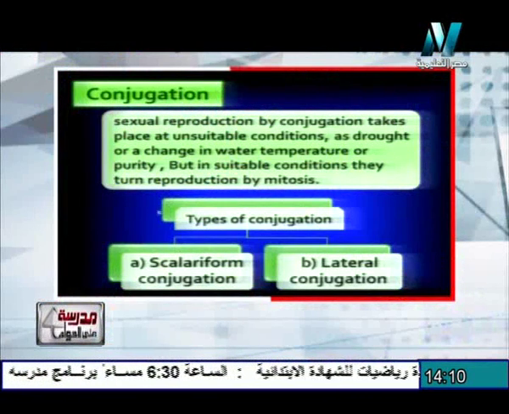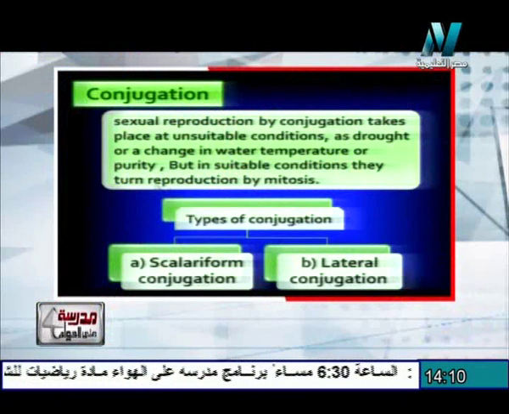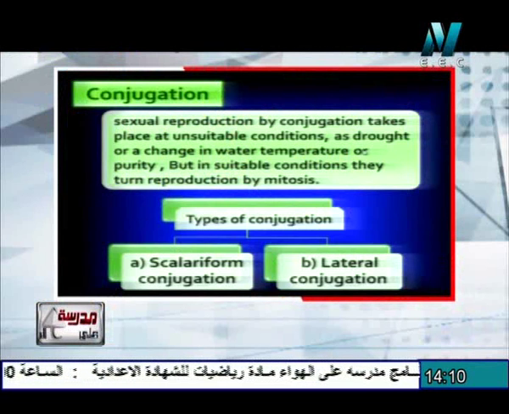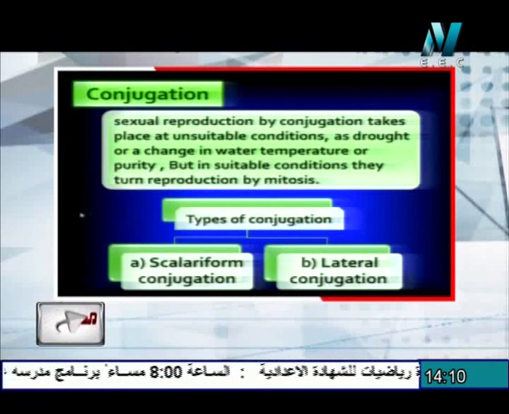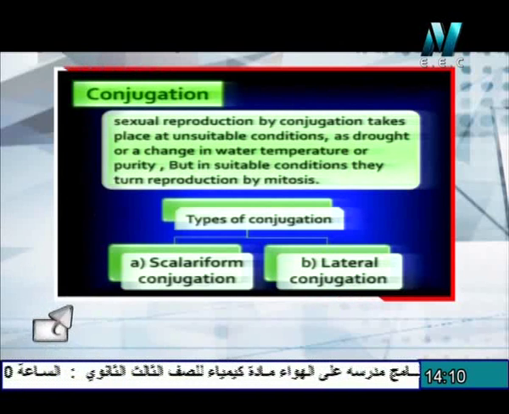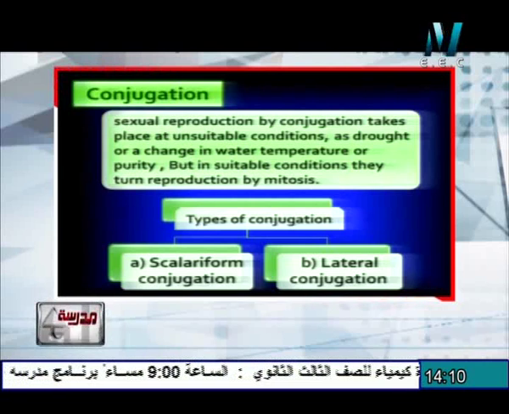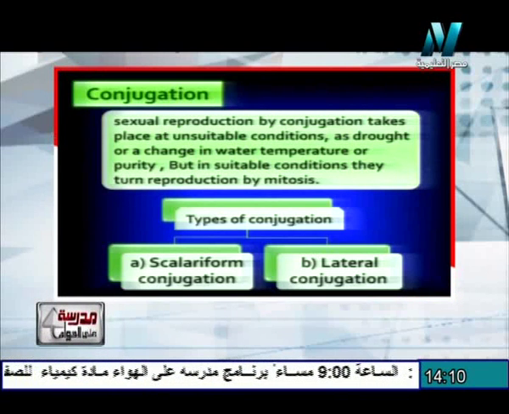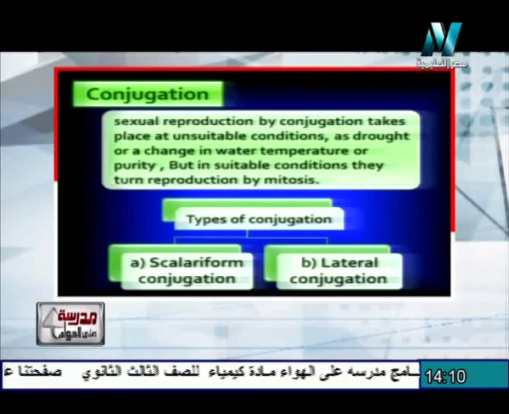So sexual reproduction by conjugation takes place in unsuitable conditions, such as drought or a change in water temperature or purity. But in suitable conditions, they reproduce by mitosis, which is a kind of asexual reproduction by binary fission. So Spirogyra can reproduce asexually by binary fission in favorable conditions, but in unsuitable conditions, it reproduces sexually by conjugation.